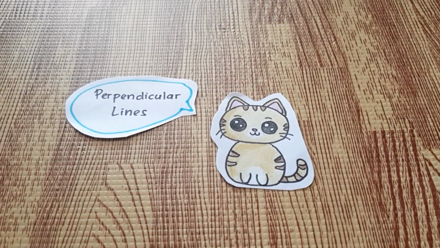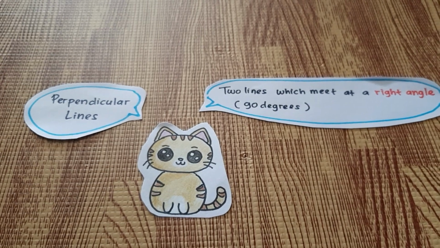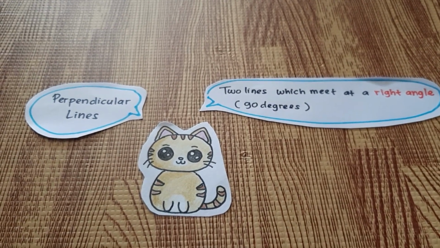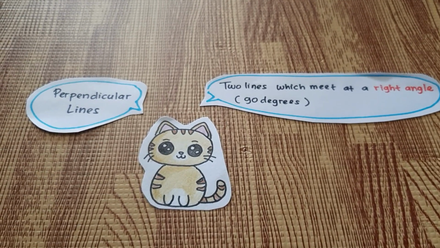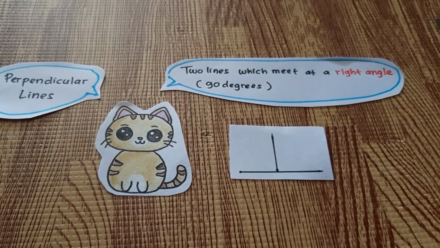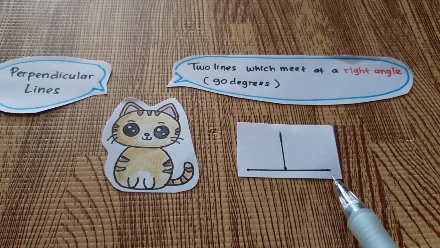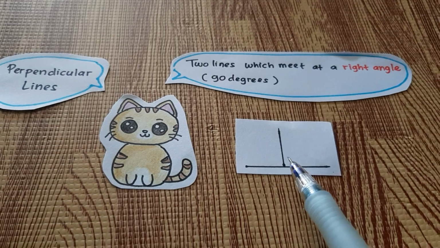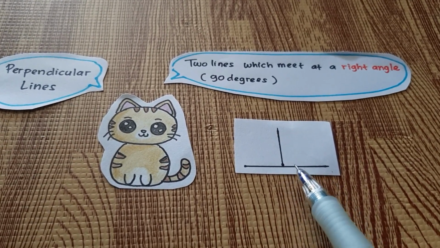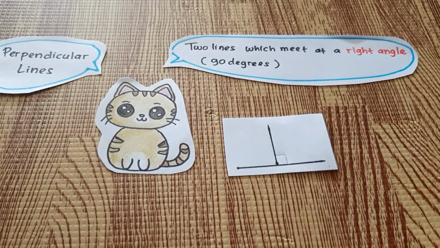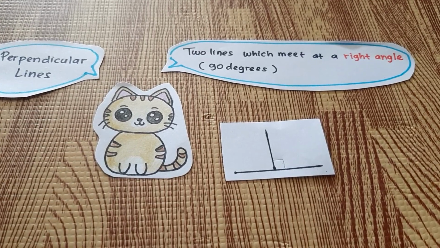How about perpendicular? What are perpendicular lines? Perpendicular lines are two lines which meet at a right angle, or 90 degrees. So both of the lines meet each other at a right angle. This is the example. The bottom line, or the horizontal line, meets the vertical line and they make 90 degrees, or a right angle, over here. Like this. So these two lines are perpendicular lines.